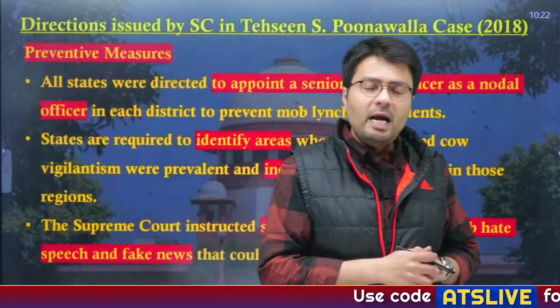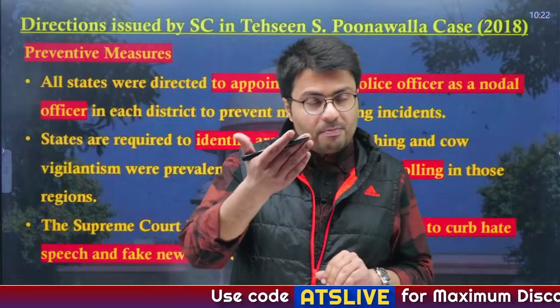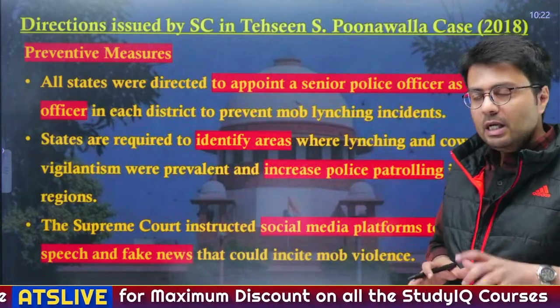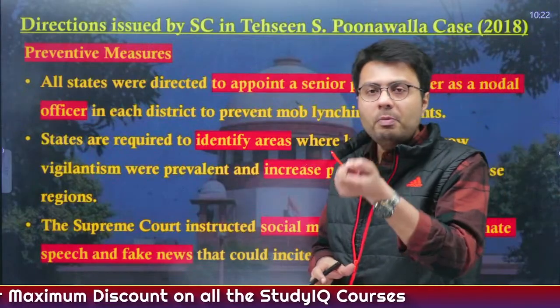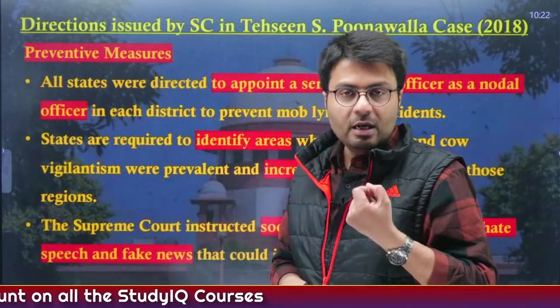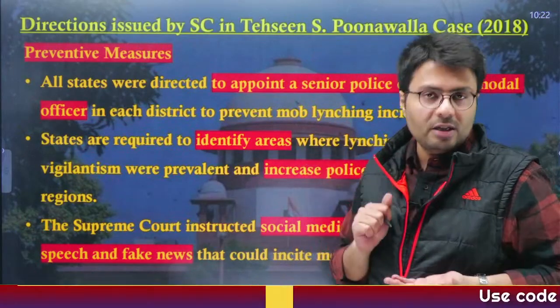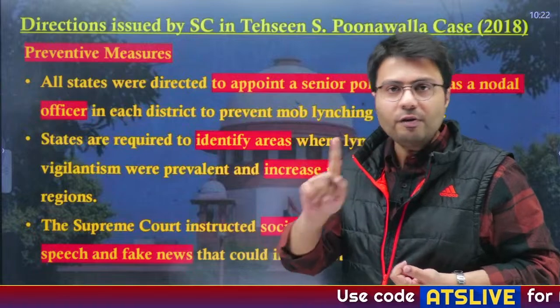Now let us understand what was the direction that was given by the Supreme Court of India as part of the Tehseen S. Poonawalla case. First of all, instances of mob lynching need to be prevented. So the Supreme Court gave certain preventive measures on how to prevent these instances of mob lynching from happening in the first place.